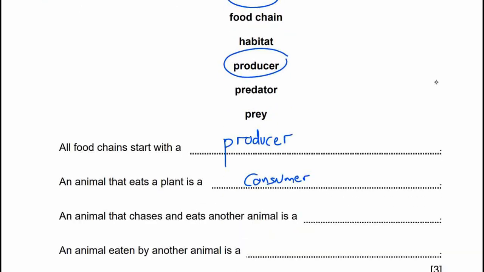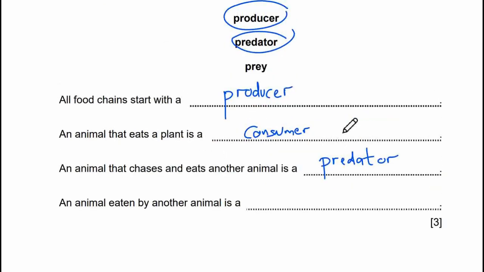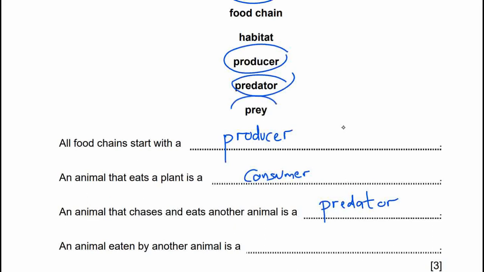An animal that chases and eats another animal is a predator, like a tiger or lion. An animal eaten by another animal is called prey.